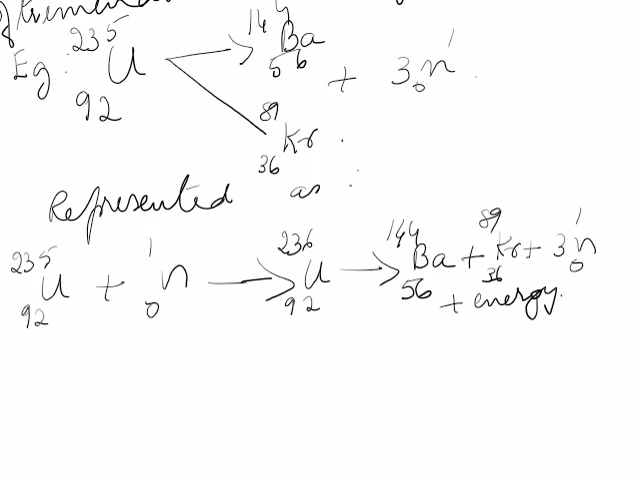Now let me tell you about controlled and uncontrolled chain reactions. As I told you, if these three neutrons go and hit other uranium nuclei, and this continues, a chain reaction is formed. These three neutrons hit three other uranium nuclei, and each reaction is accompanied by the release of a large amount of energy.